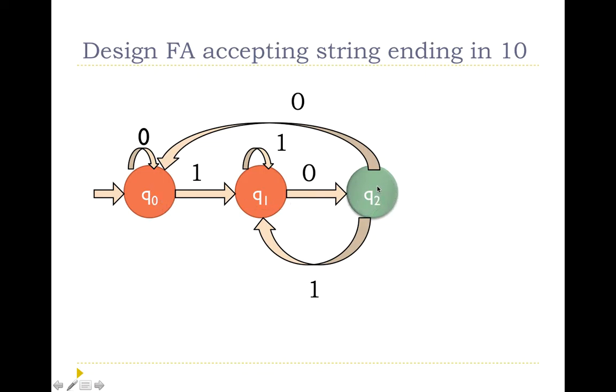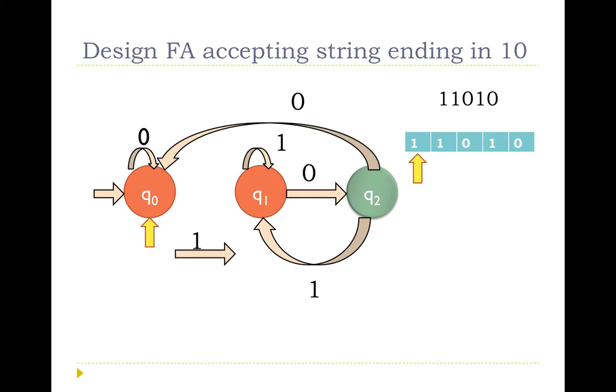Now the working of this finite automata with a string. Suppose the input is 1, 1, 0, 1, 0. The first 1 is the input to the state Q0. In Q0 it has obtained the input 1, so with 1 it will go to the state Q1. Now the state is Q1, and the next input is 1. With this 1, it will remain in the state Q1.